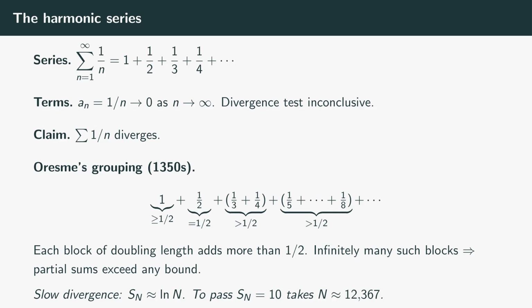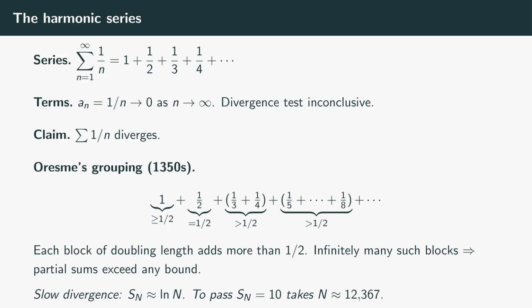Group the terms cleverly. The first group is just 1, which is at least 1/2. The second group is 1/2, equal to 1/2. The third group is 1/3 plus 1/4. Both terms are at least 1/4, so the sum is at least 2 times 1/4, which is 1/2. The fourth group is 1/5 plus 1/6 plus 1/7 plus 1/8. All four terms are at least 1/8, so the sum is at least 4 times 1/8, which is 1/2. The next group has 8 terms, all at least 1 over 16, so it sums to at least 8 times 1 over 16, which is 1/2, and so on.